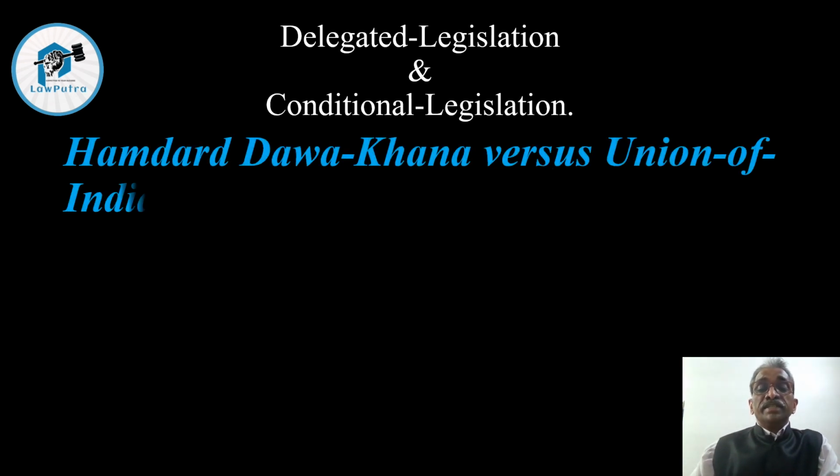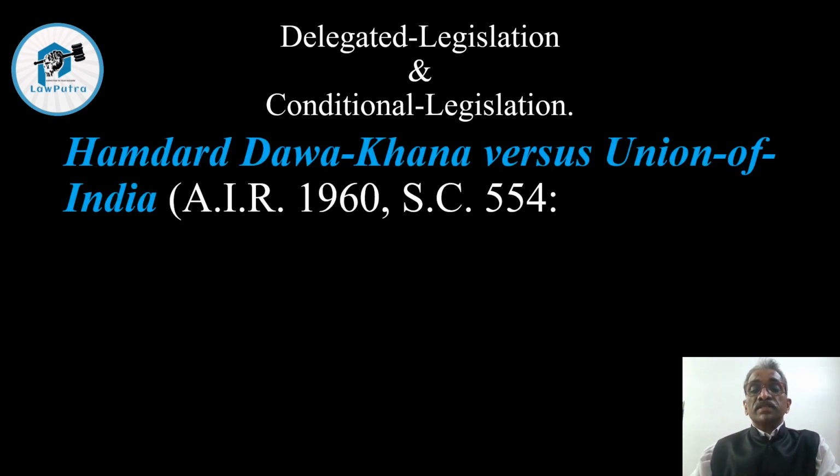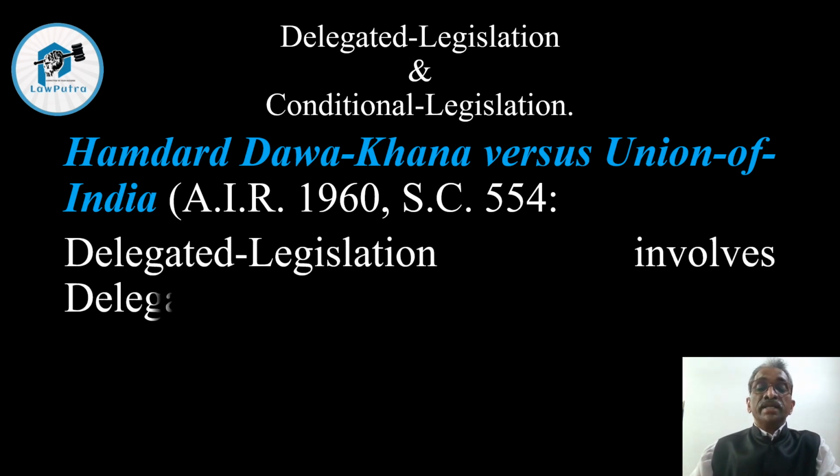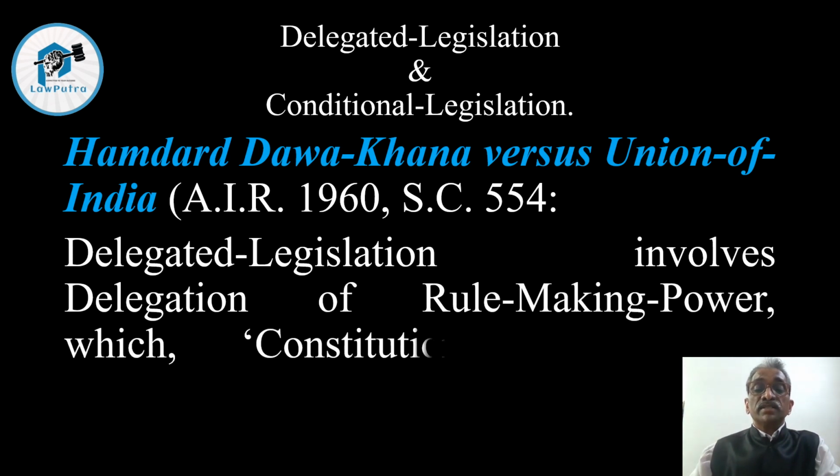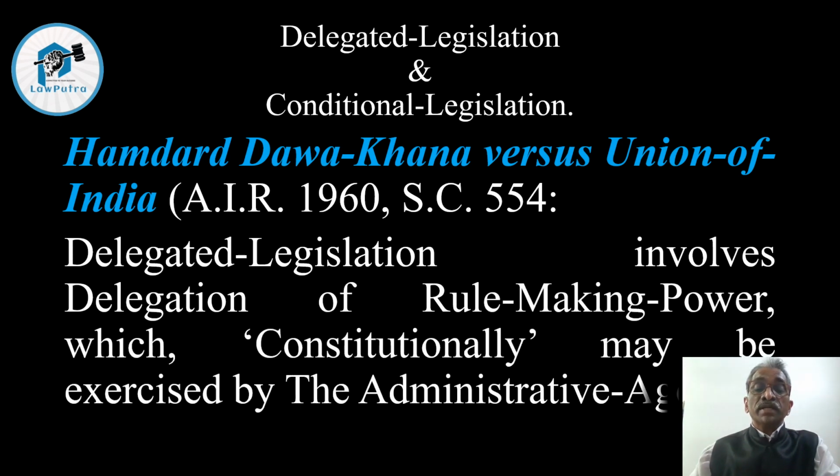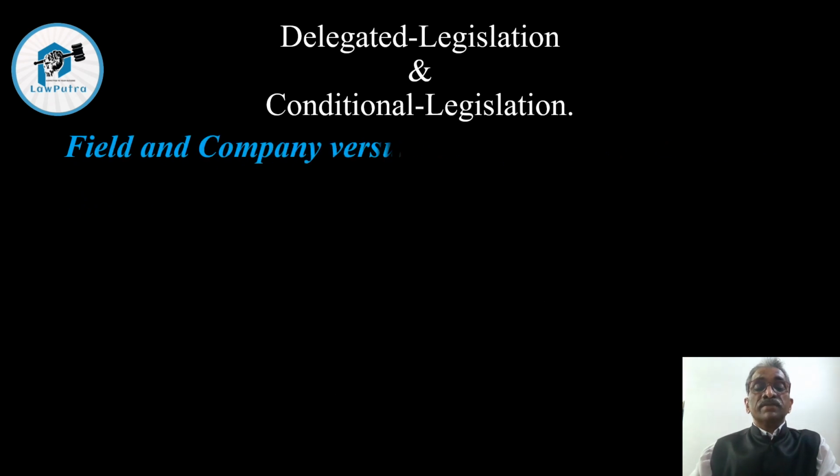Let us see one Indian case, which is Hamdard Dawakhana versus Union of India. It is a 1960s case, and the Supreme Court held that delegated legislation involves delegation of rule making power which constitutionally may be exercised by the administrative agent.